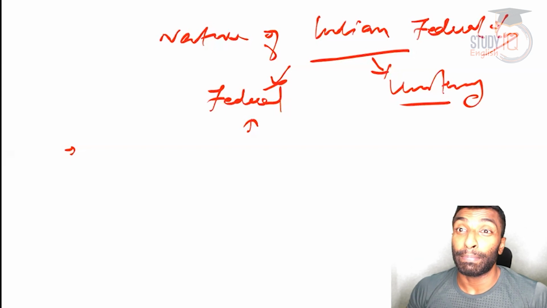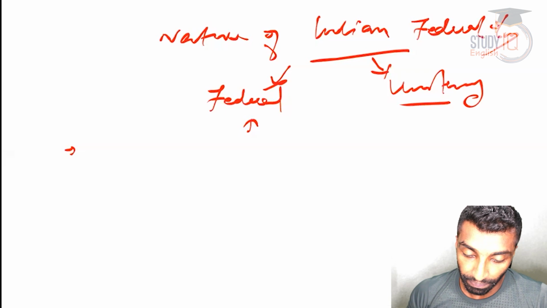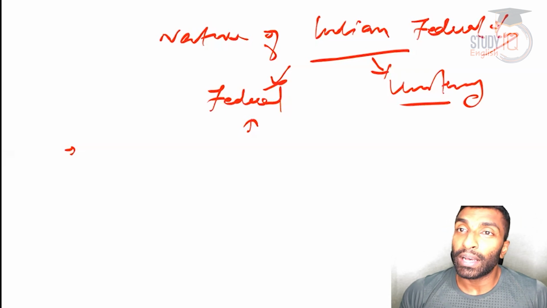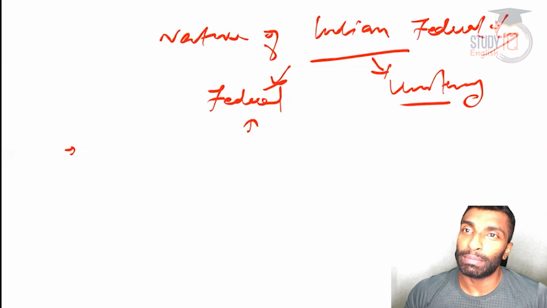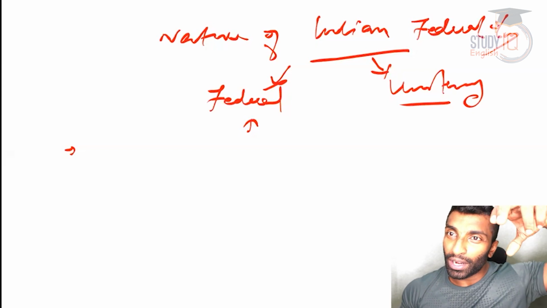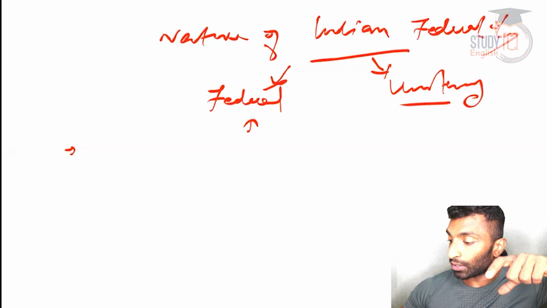So federalism is a basic feature of the constitution. Now let's look into the arguments in favor of Indian polity being federal. Then we will see the arguments against also, or we can see what those federal elements and what those unitary elements are, and then we will try to make a conclusion. So if you get a question in mains, this is how you need to proceed.